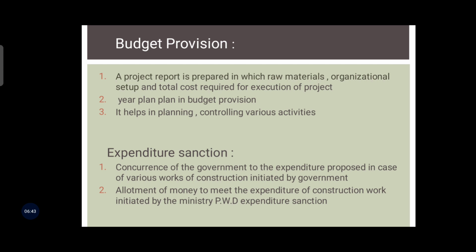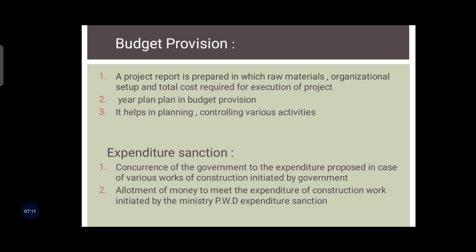It also helps in preparing the programs for development and expansion. It helps in controlling and planning various activities. So the yearly plan is the budget provision. The method of adopting a proper and effective control over the expenses and the production cost in an organization is called budgeting. So that is why it helps in planning.